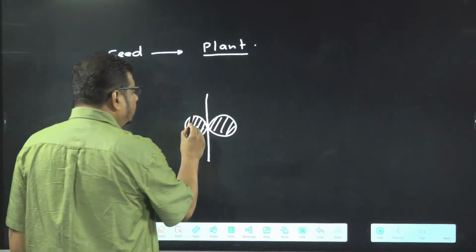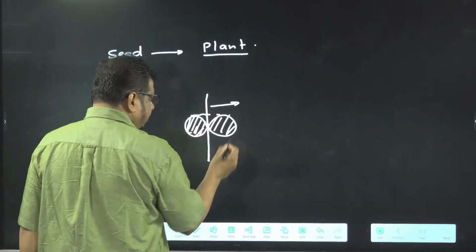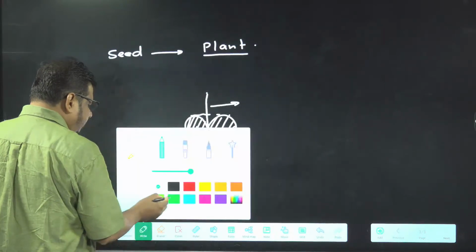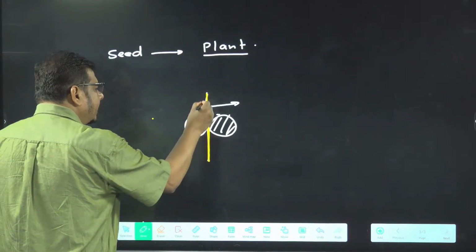You better know this part of it is called which one? Embryonal axis. This line I am drawing, I am changing the color here so you can differentiate easily. This is the embryonal axis.